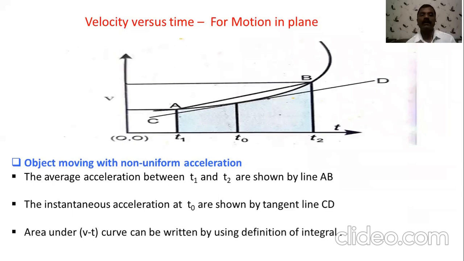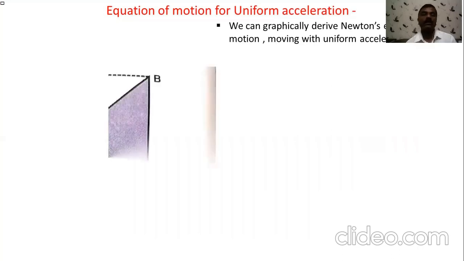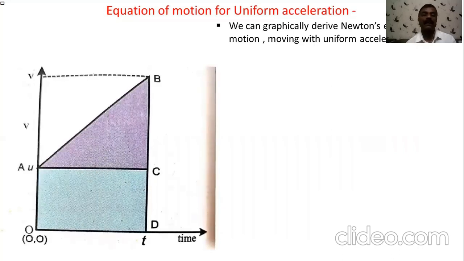Now if you find the area under the curve on the velocity-time graph, this area gives nothing but the distance traveled, and it can also be written in terms of the definition of an integral. Now we want to find the equations of motion by using the graphical representation. We know that when a body is under uniform acceleration, there are three laws which are called Newton's equations of motion. So first observe this graphical representation.